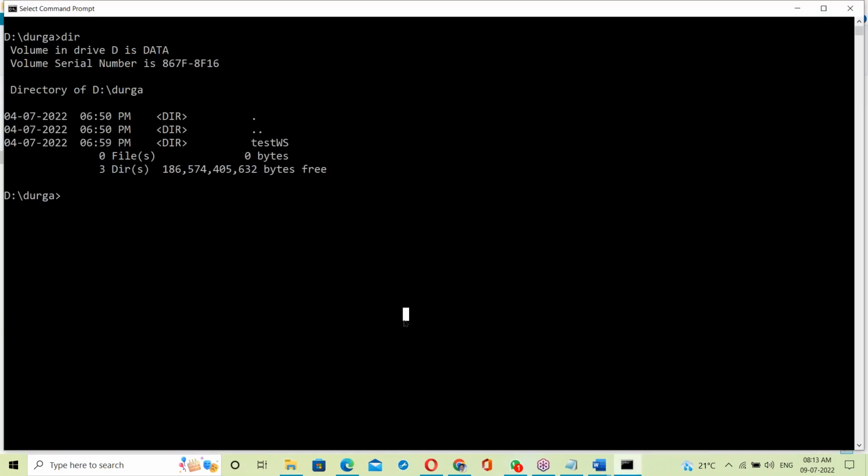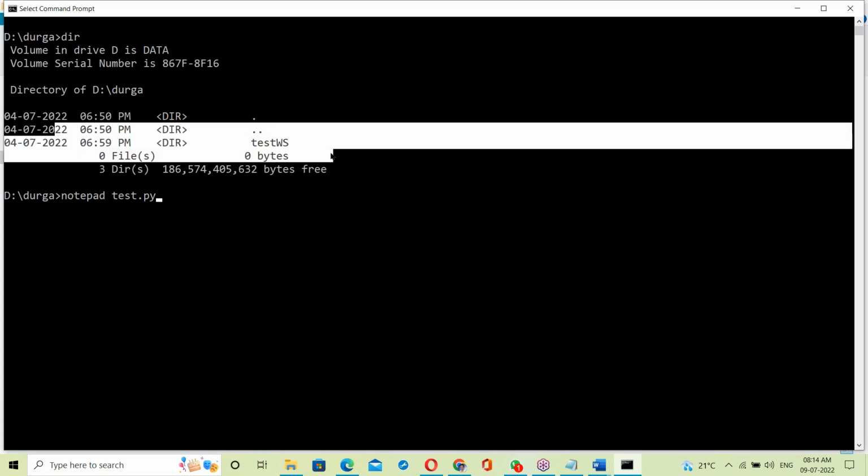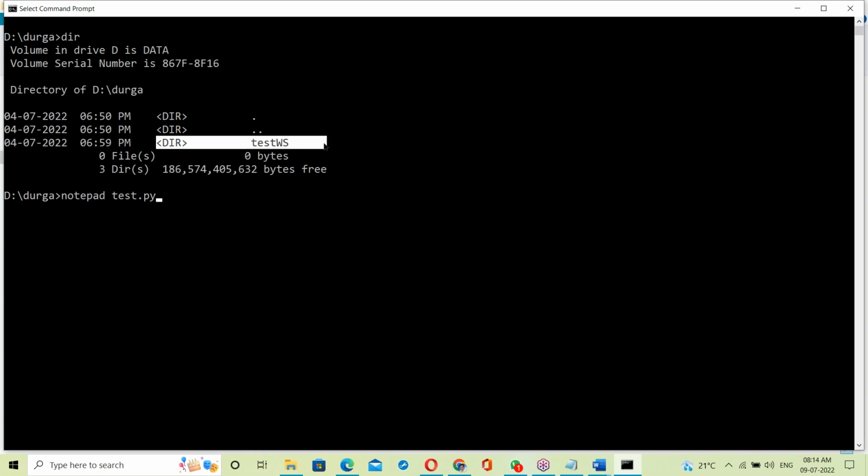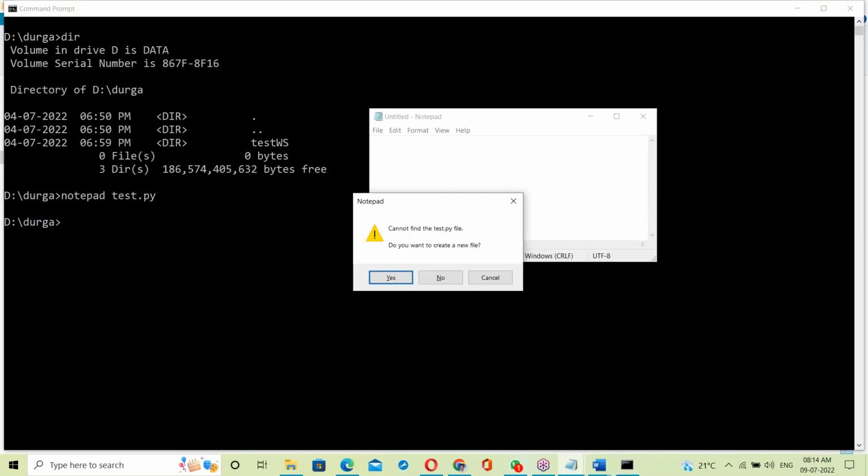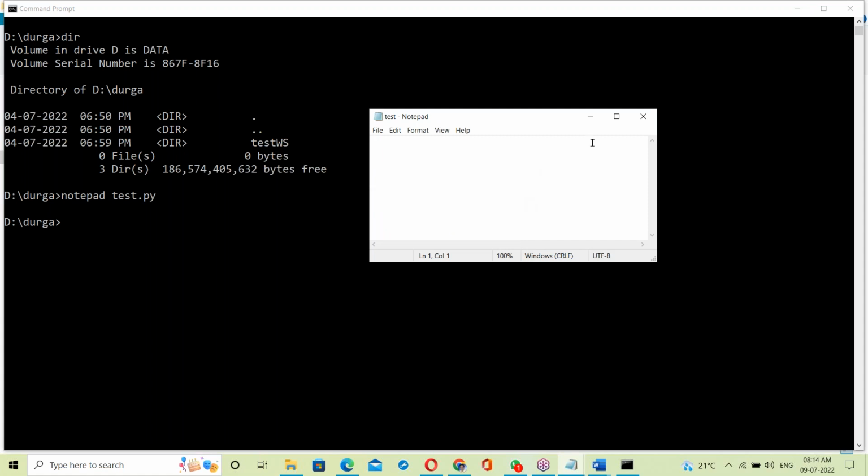Now let us write a Python script in Notepad: notepad test.py. These are already existing directories; leave them, that is not necessary for us. There are no files. py is the extension for Python. Open Notepad and create a new file.